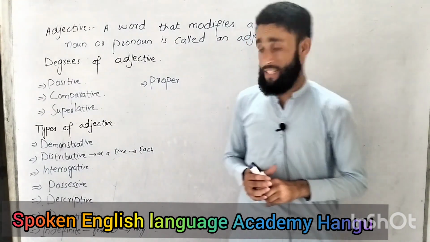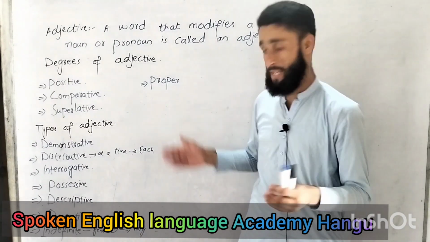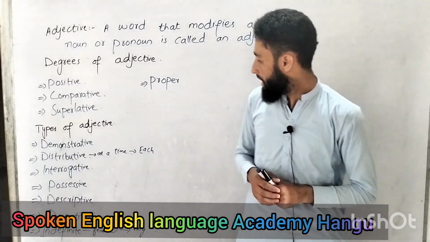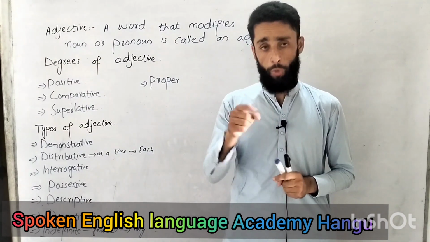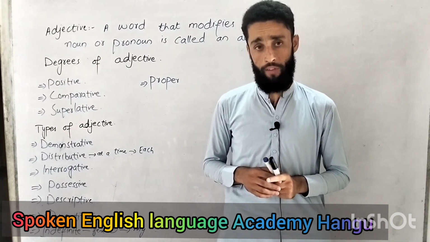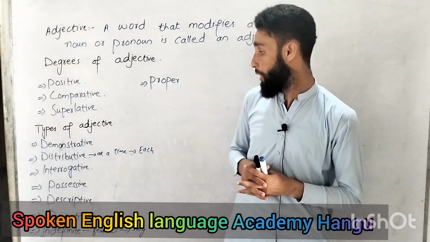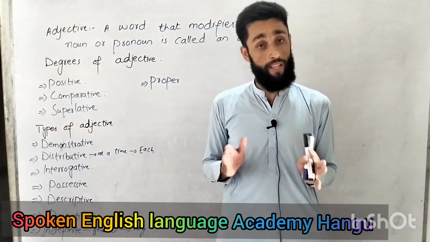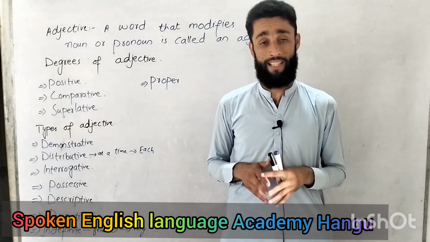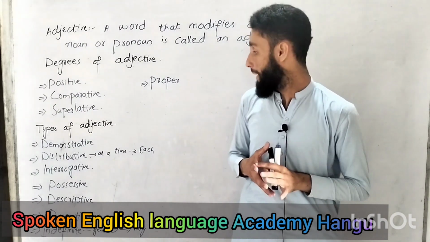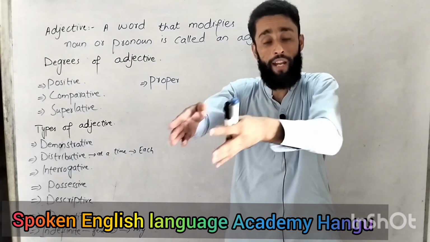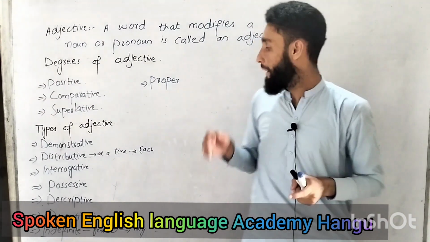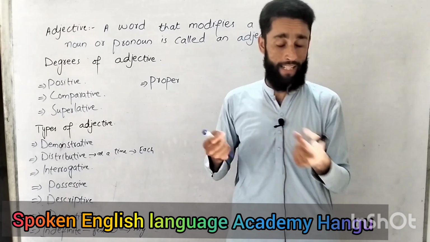Now let's come towards the types of adjectives. We have some types of adjectives which I have already written here on the whiteboard. First, demonstrative adjective. We also discussed demonstrative pronouns in the pronoun video, but here we will talk about demonstrative adjectives. I know these are the same words as we discussed: this, that, these, and those. Demonstrative means to point out something. But how do we use them as an adjective?